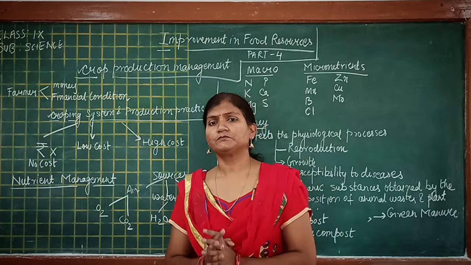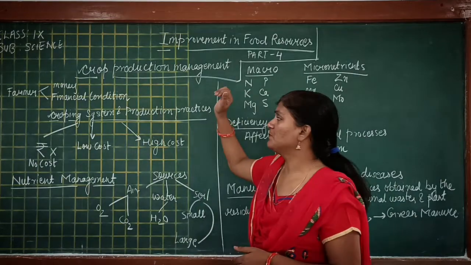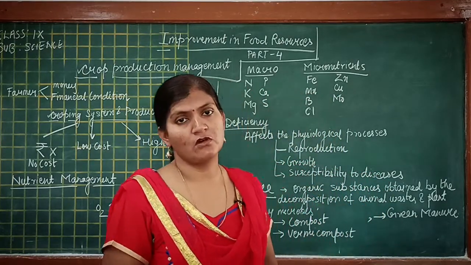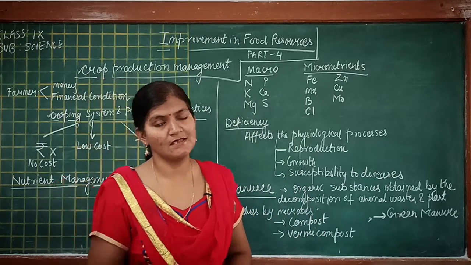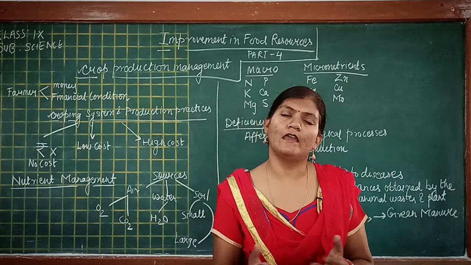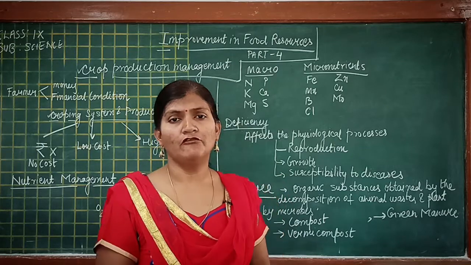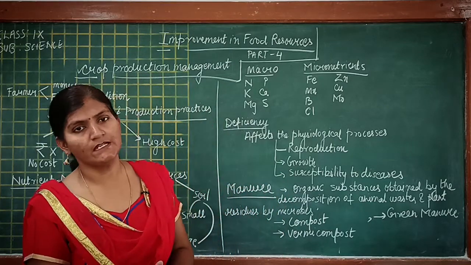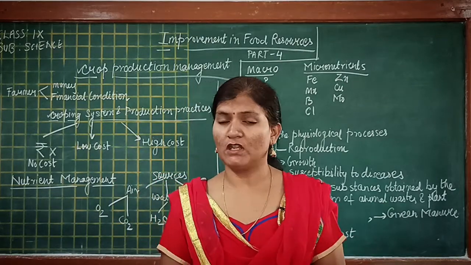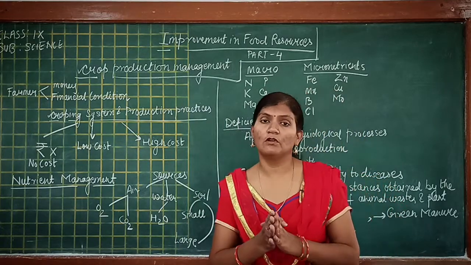So students, today we have a topic, crop production management, and it is a subtopic of the lesson Improvement in Food Resources from class 9, and the subject is science. We all know that India is an agricultural country, and we have many farmers. What we eat, what vegetables, what fruits, even what flowers we get for decoration, the credit for the production of all these goes to a farmer.